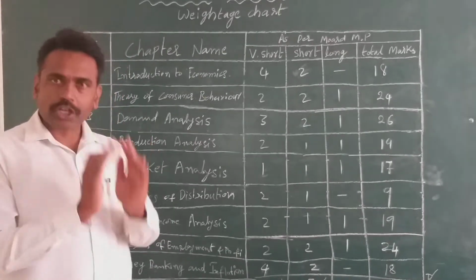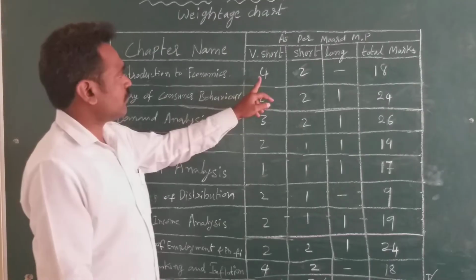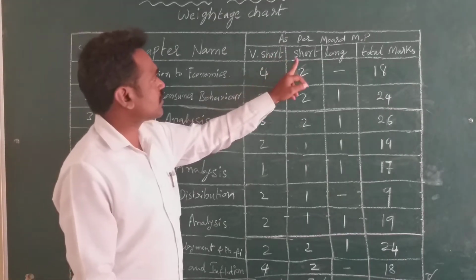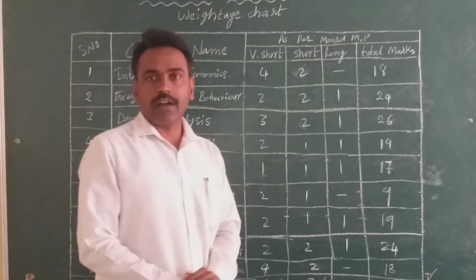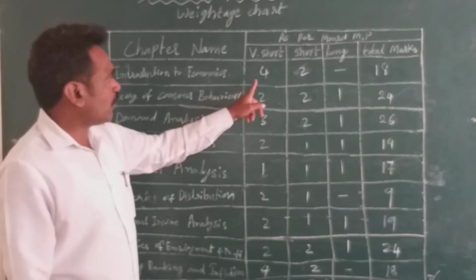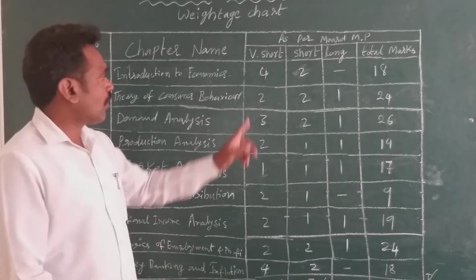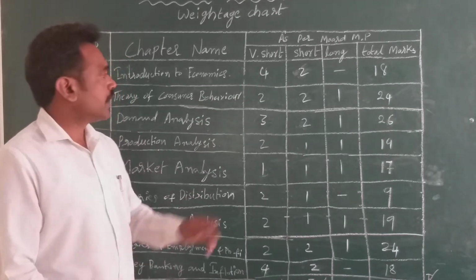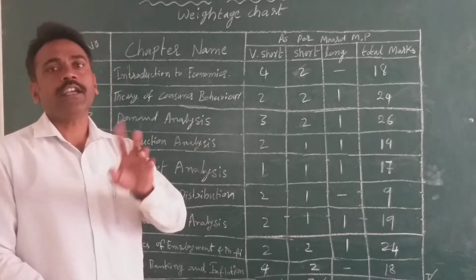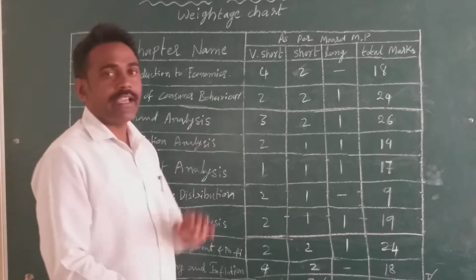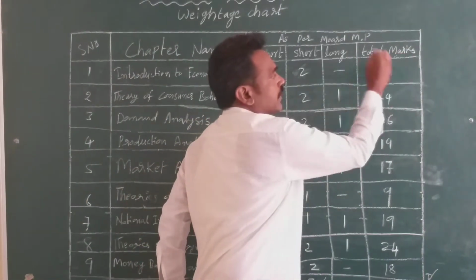In this chapter there are 4 very short answers, 2 short answers, and no long answer. 4 twos are 8, and 2 fives are 10. 10 plus 8 is equal to 18, the total marks.